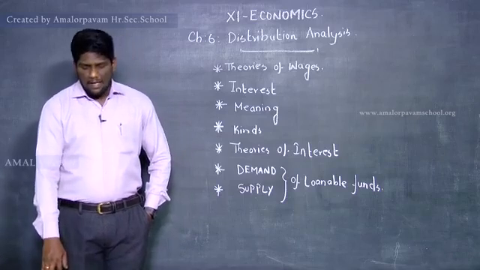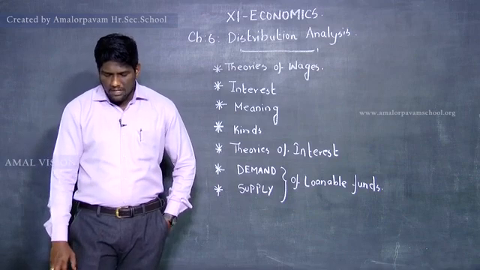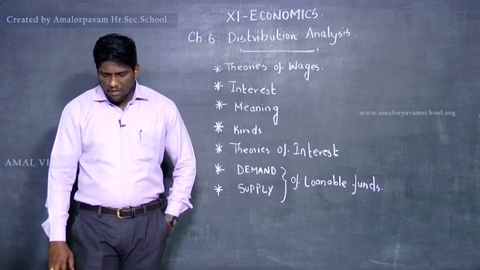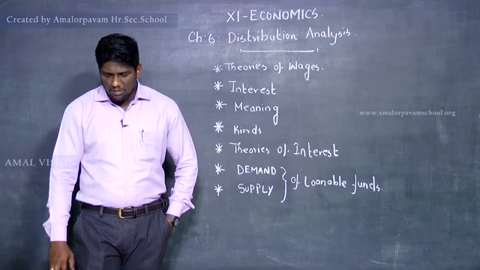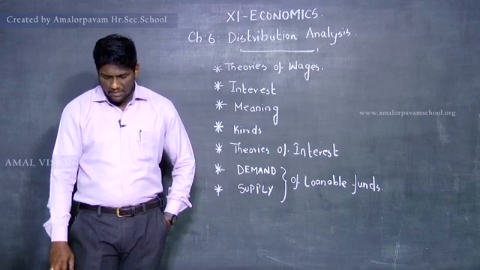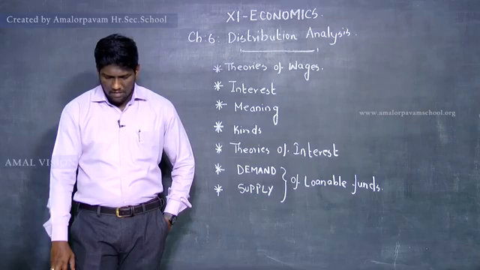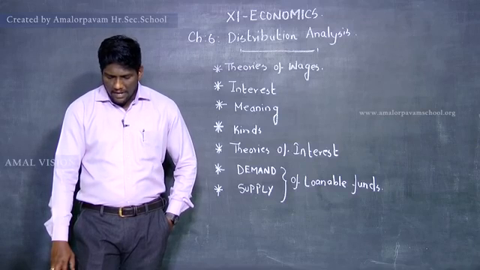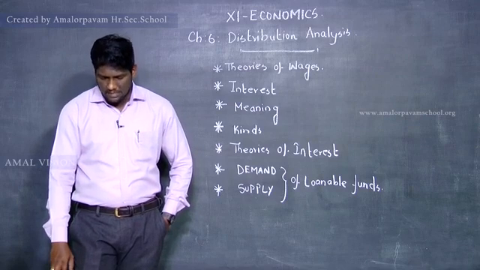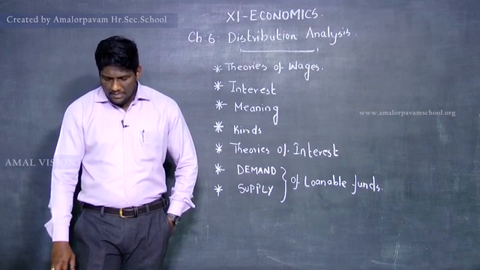Let me start with the abstinence theory or waiting theory. This theory was proposed by N.W. Senior. To him, interest is the reward for abstaining from the immediate consumption of wealth. According to Senior, capital is the result of saving, but saving involves abstinence or sacrifice. It is possible to save only if one abstains from present consumption. Such abstinence involves some suffering. Hence, it is necessary to reward the saver, that is the capitalist, to compensate for the sacrifice he has to undergo by abstaining from present consumption.